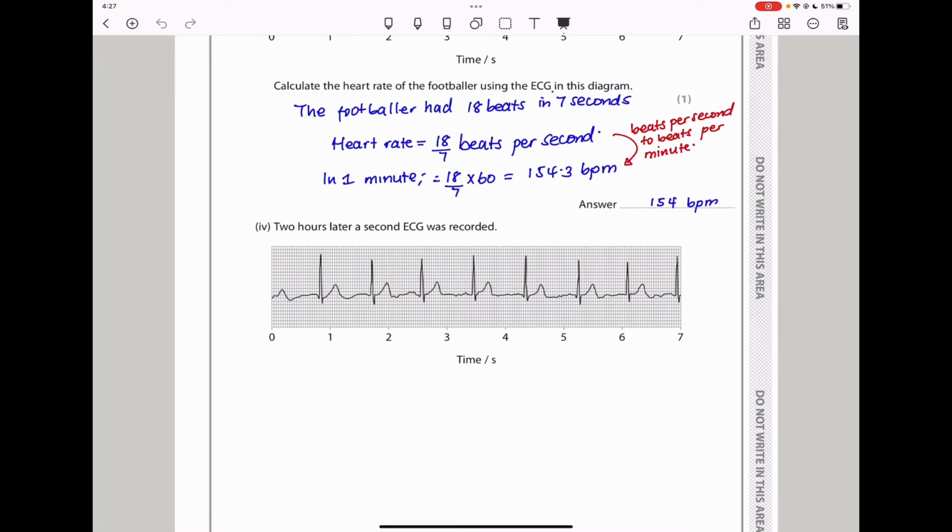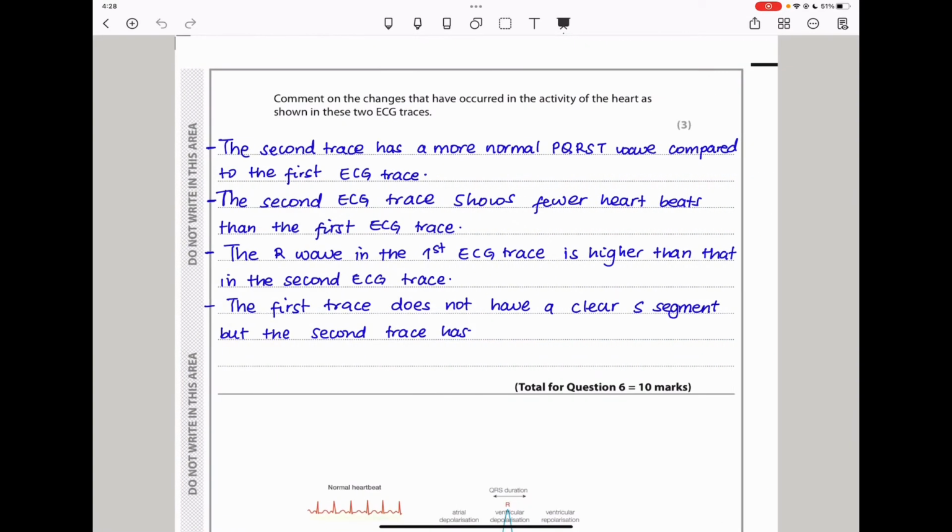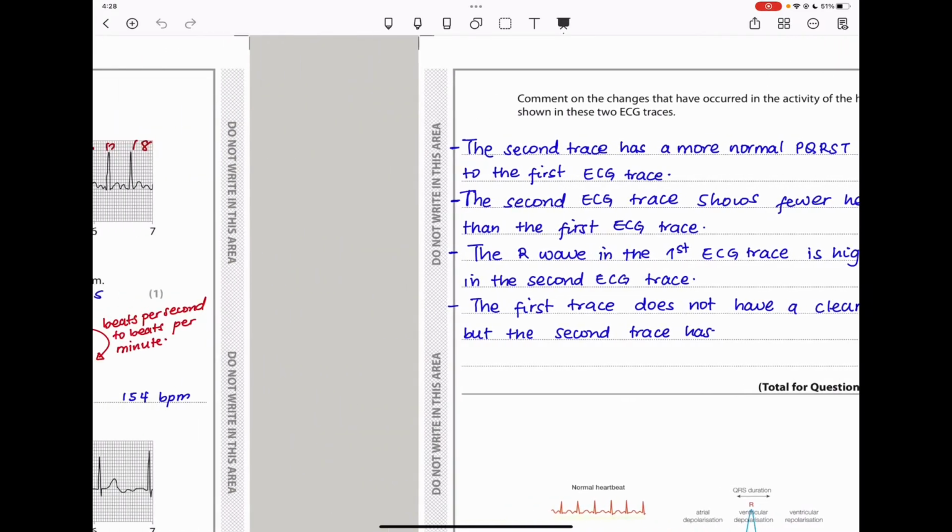So here they've given us a second trace. They say 2 hours later, a second ECG was recorded. This is another electrocardiogram of the same footballer, however, a few hours after the original ECG was taken. So let us go to the next page. Here they ask, comment on the changes that have occurred in the activity of the heart as shown in these 2 ECGs. So I want to take you back to the 2 ECGs.